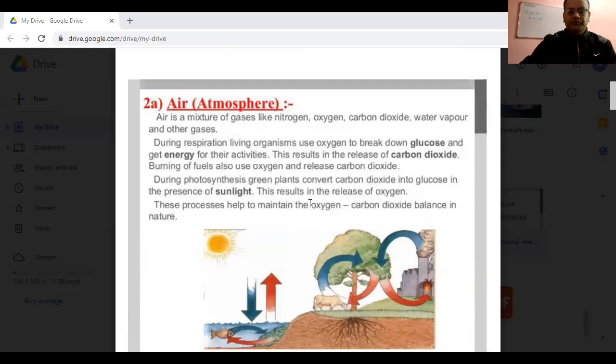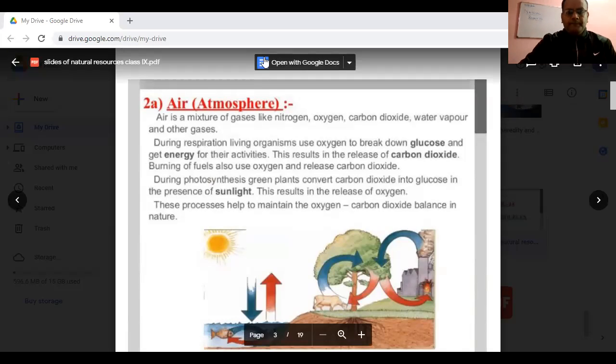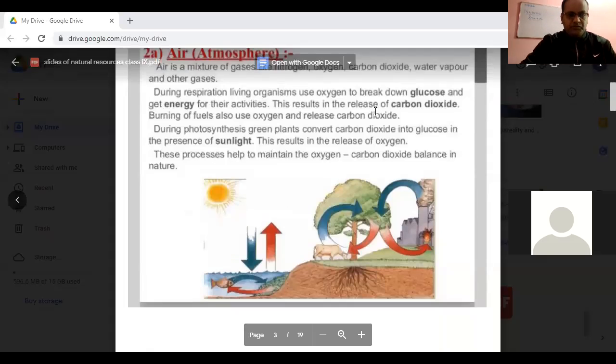Is it clear to all of you? Is this concept of photosynthesis and respiration, merged with the O2 and CO2 cycle in nature, clear to you all? Okay, very good. Okay, fine.